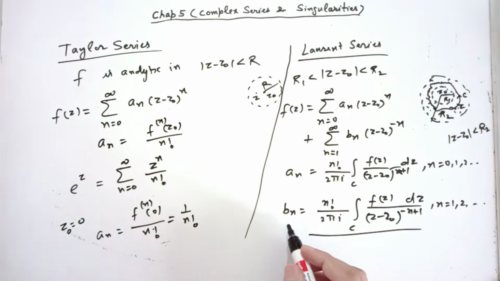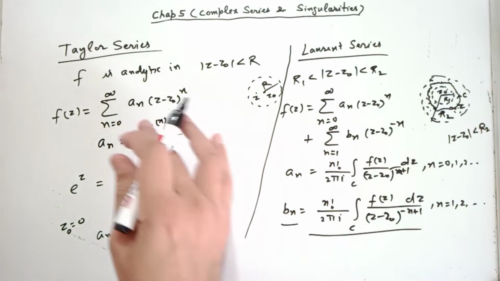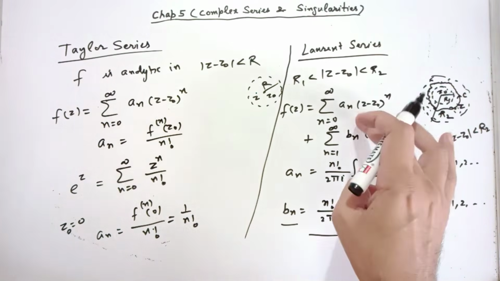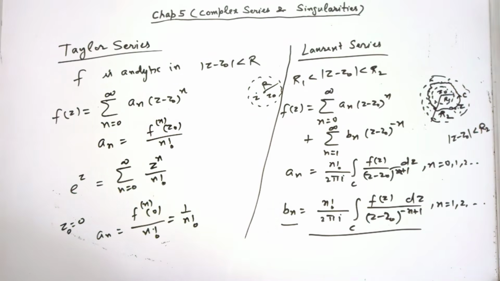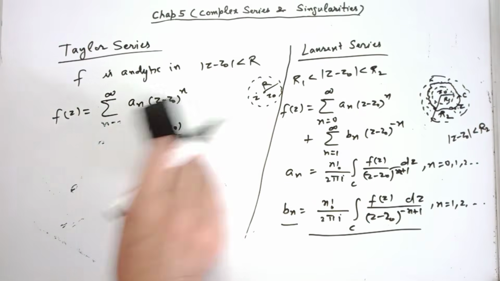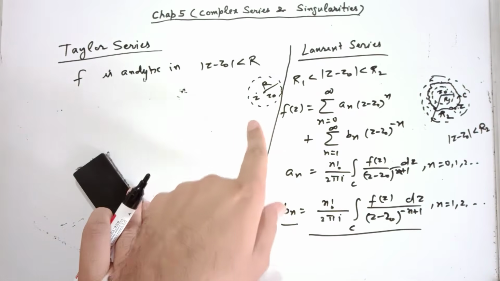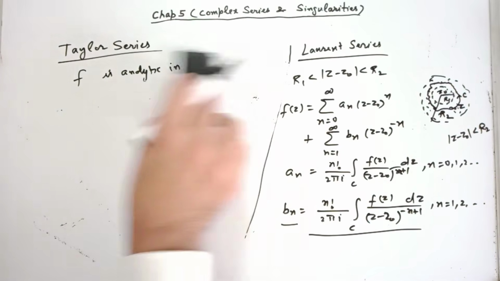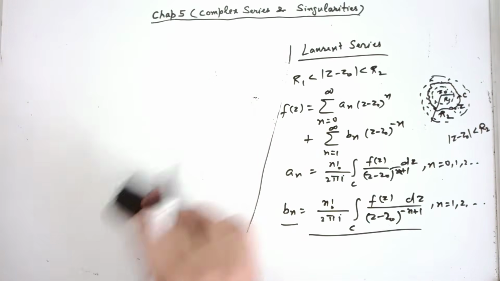In that case all b_n's are 0 and the Laurent series reduces to the Taylor series, because the first part is nothing but the Taylor series. So you can say Laurent series is a generalization of Taylor series in this kind of multiply connected region. This is a simply connected region, that is a multiply connected region.